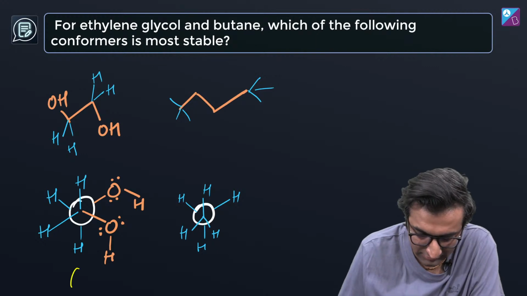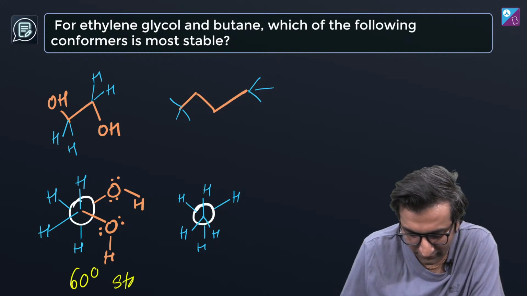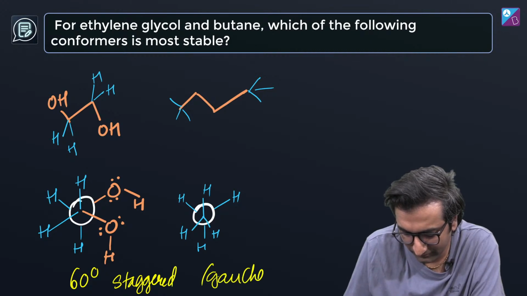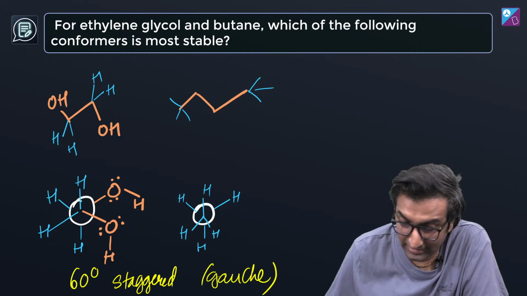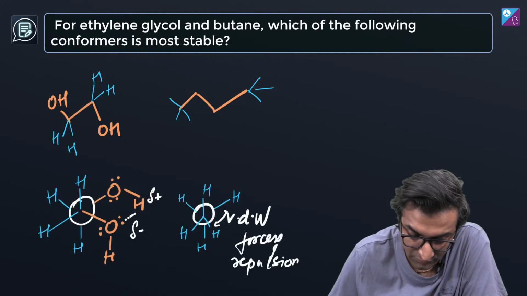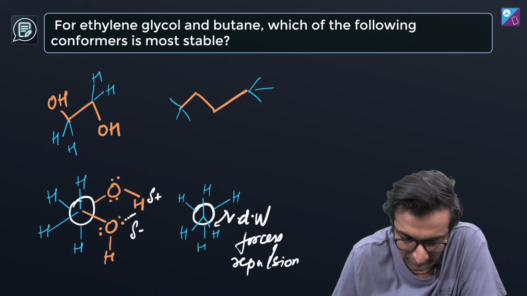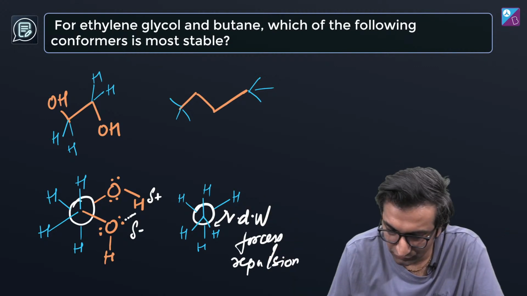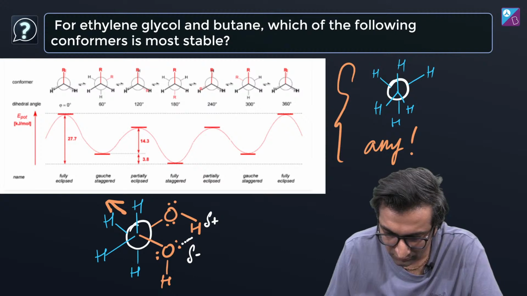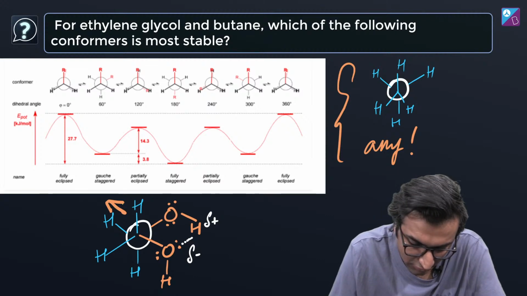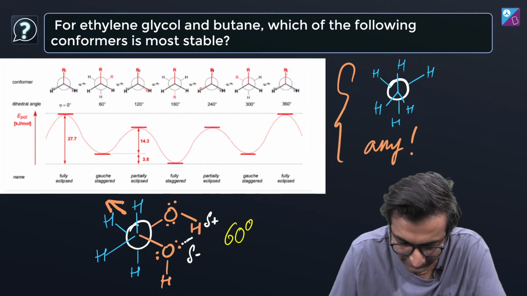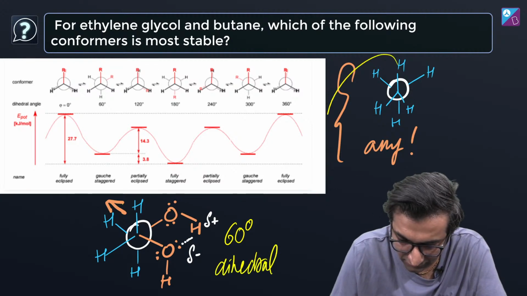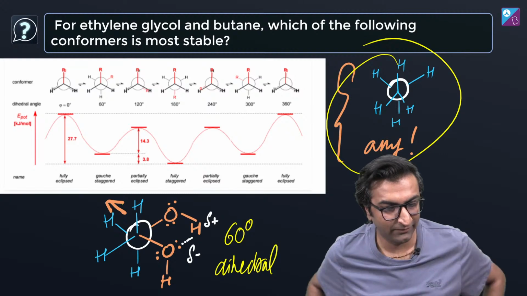This is how the 60-degree staggered form is, which is also called gauche, right? And there is a clear formation of hydrogen bonding that happens over here. Over here, there is just van der Waals forces of repulsion, right? So you guys are absolutely right. For this guy, it's going to be the gauche staggered form, which is the 60-degree dihedral angle. That is what is stable. And for this, anything works.